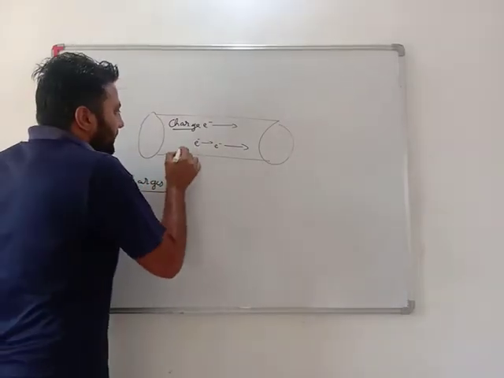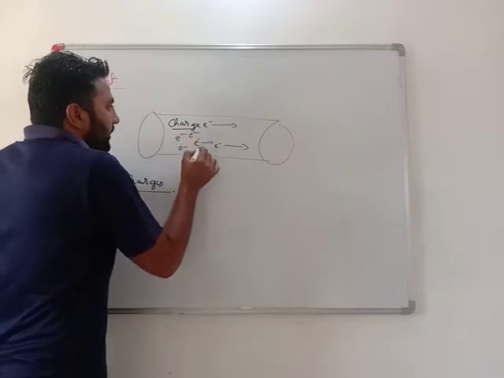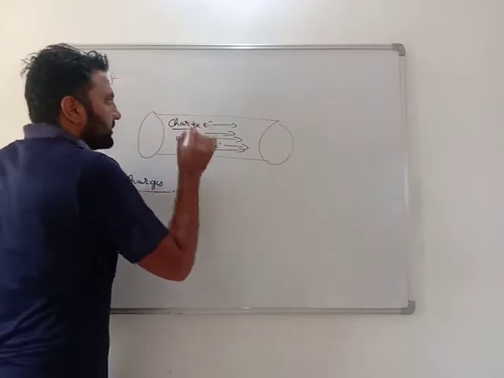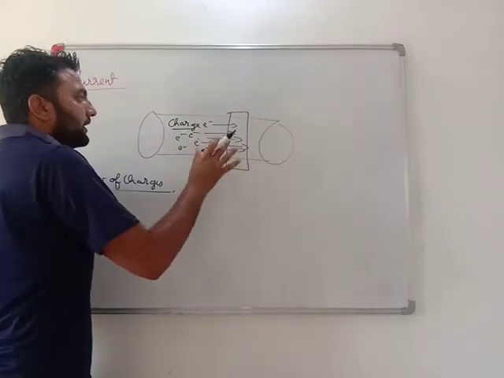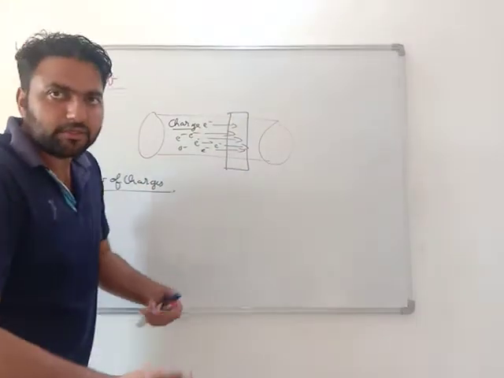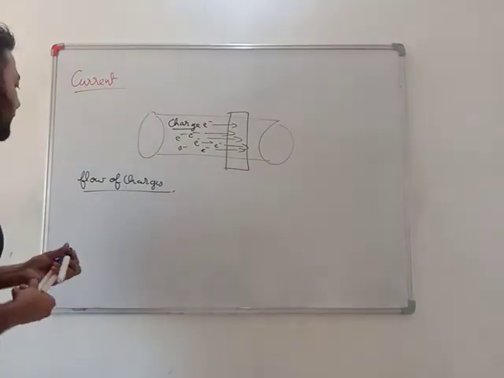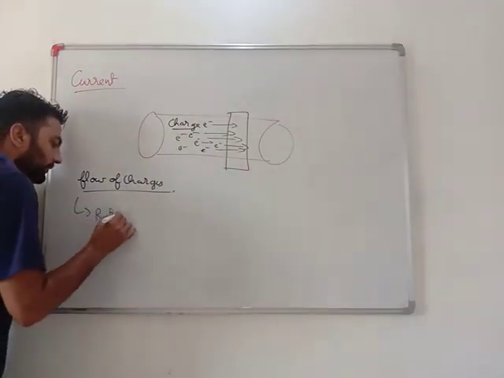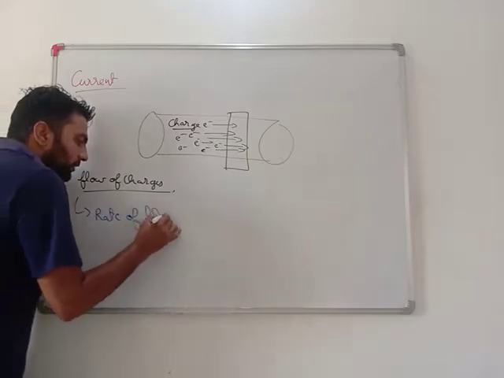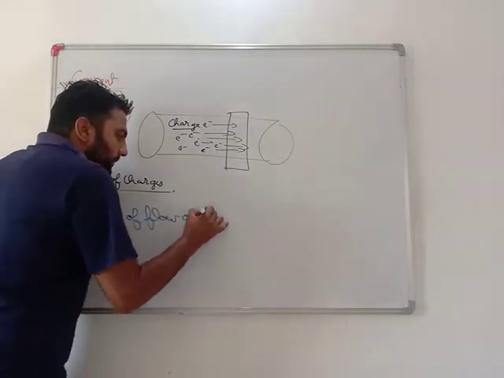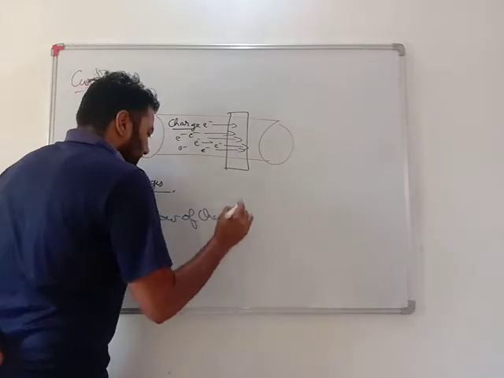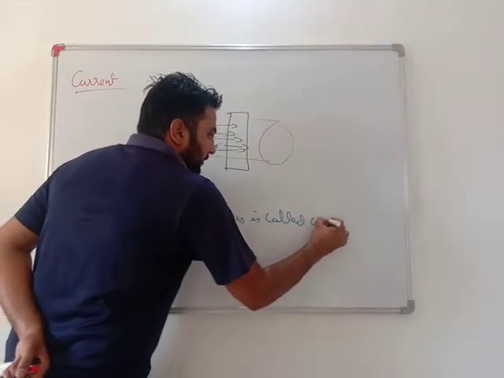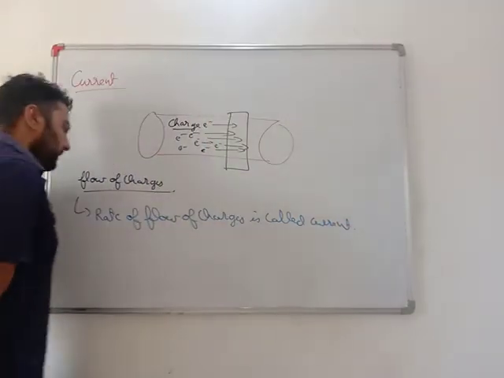If more charges are flowing and they are flowing very fast, this gives more current, yes or no. So the perfect definition is that the rate of flow of charges is called current.